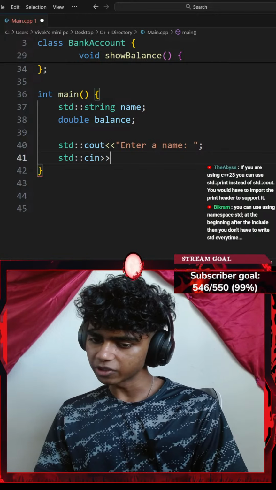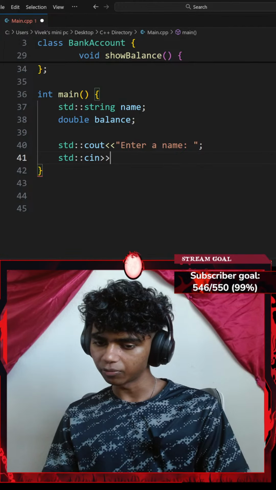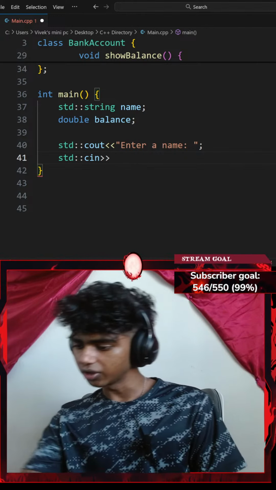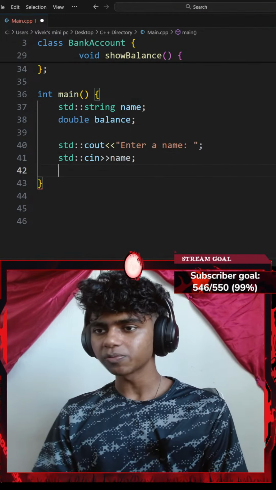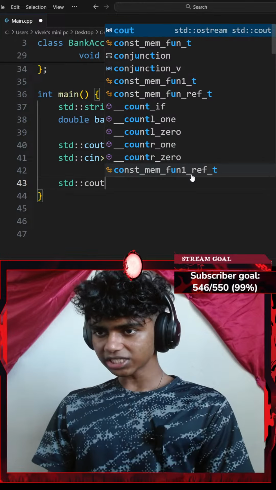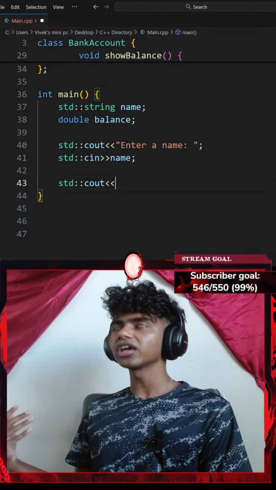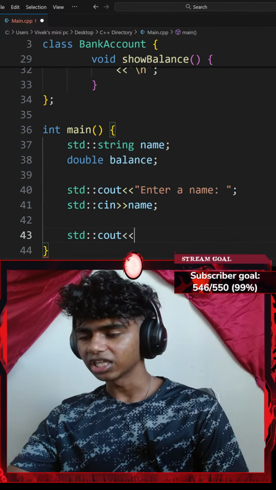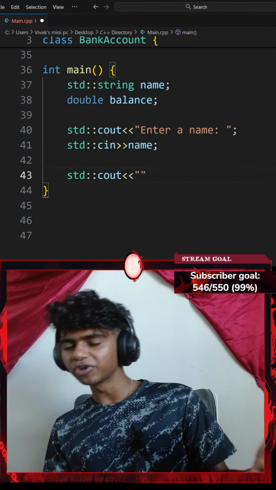If you're using C++23, you can use std::print instead of a standard console output. You would have to import the print header to support it. Oh, I see. You can use using namespace std at the beginning, then you don't have to write std every time. Honestly, the reason I do write std is because many of you guys did say it is good practice. Using namespace std could cause name conflicts in bigger projects, since other libraries do have console output as well. If that made any sense, guys. I think I phrased it kind of bad.